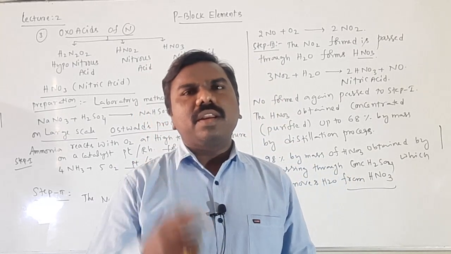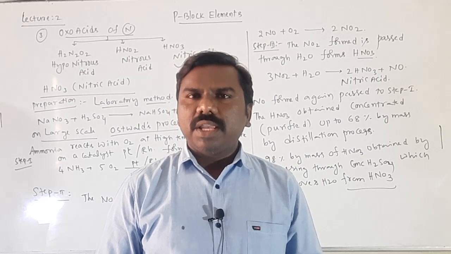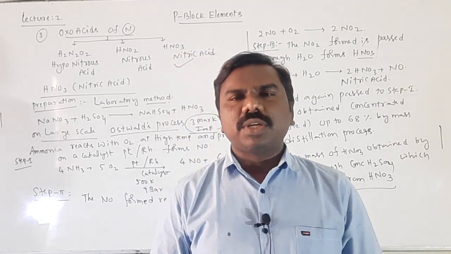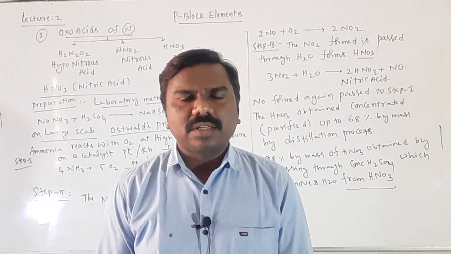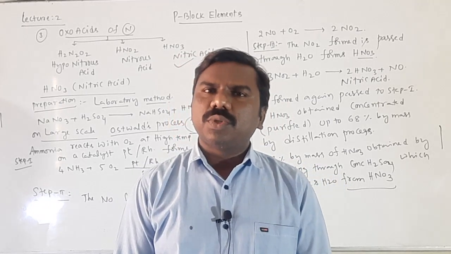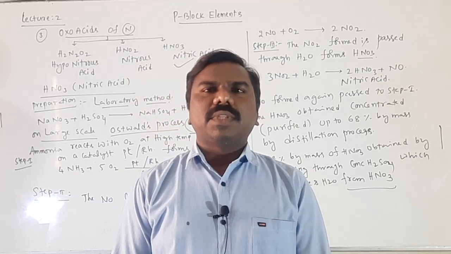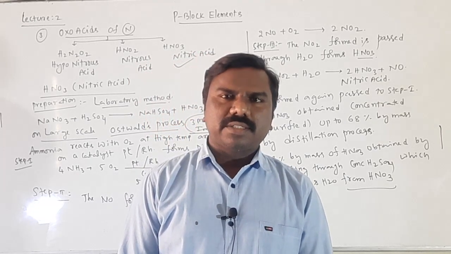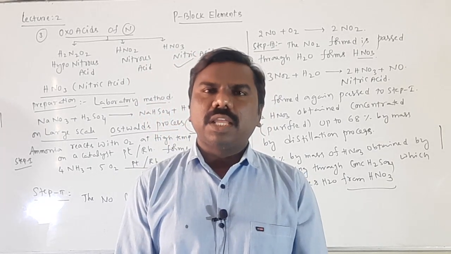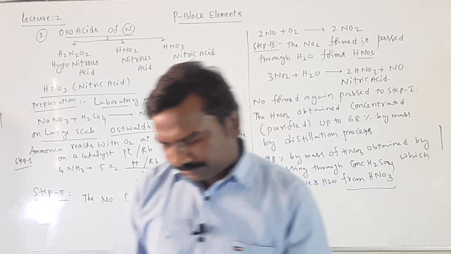If iodine reacts with HNO3, gives iodic acid. Sulfur reacts with HNO3, gives sulfuric acid. Phosphorus reacts with HNO3, gives phosphoric acid. And carbon reacts with HNO3, gives carbon dioxide. We will write all these physical and chemical properties, students, now.